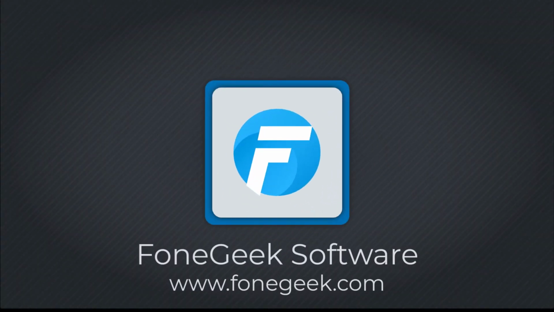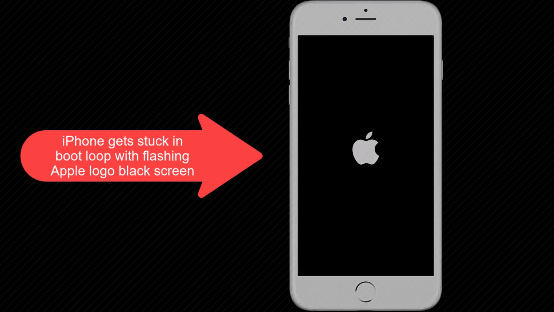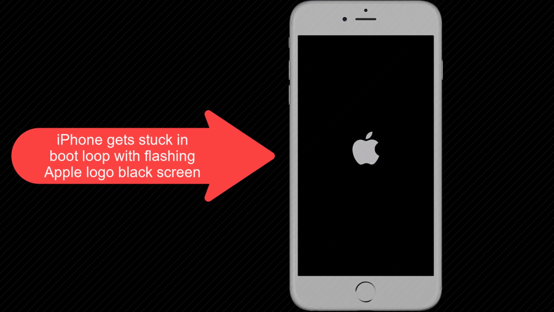Have you ever run into the issue like this? Your iPhone gets stuck in the boot loop. It keeps restarting non-stop with an Apple logo flashing on the black screen. Don't worry. It is a common problem in the iPhone and could be easily fixed with the right tool.